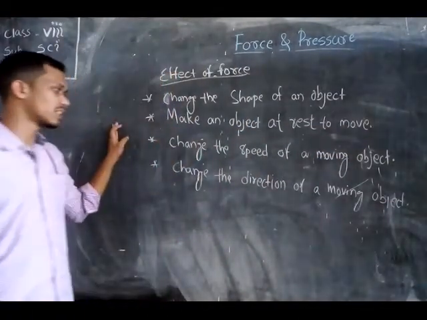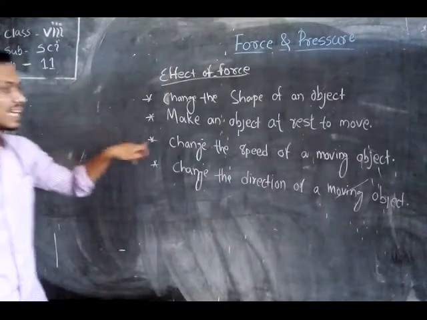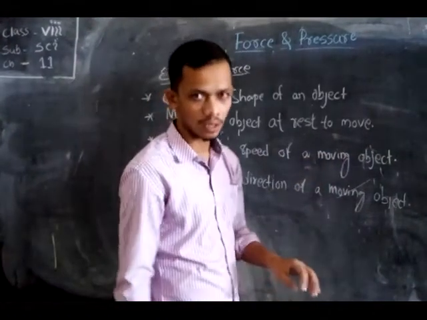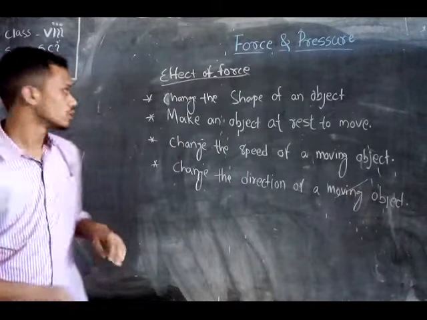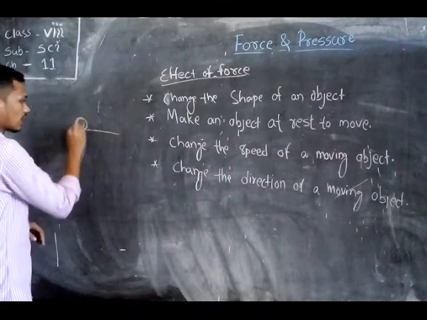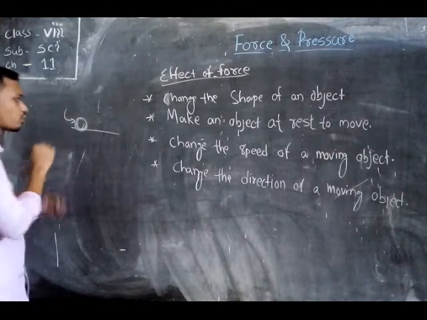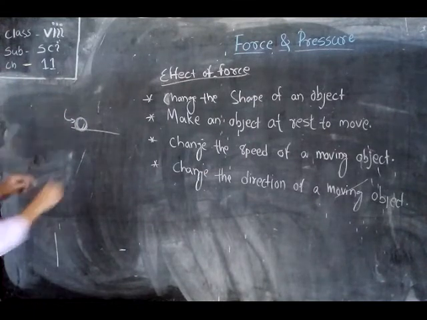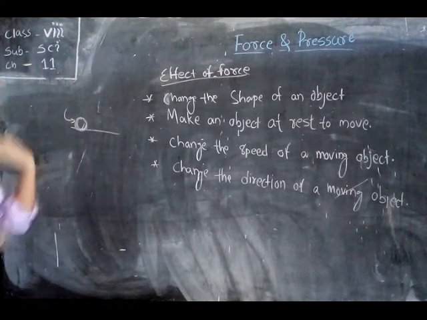Next, force can change the speed of a moving object. Suppose the ball moves in this direction, and whenever you apply another force on this ball, the ball moves with more speed.